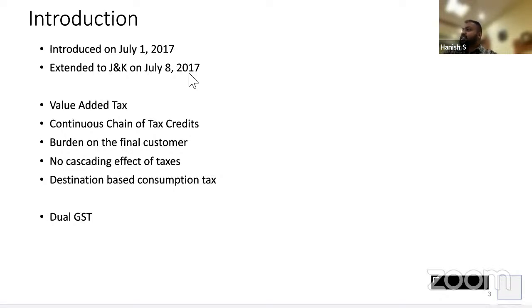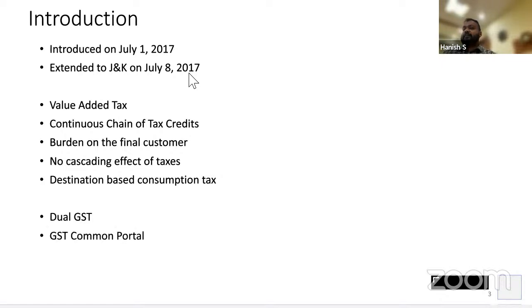Correct? No. Delivery is not relevant. Of course, relevant in a few cases, but in this case, delivery is not important. Here, the person who pays is the consumer. So the revenue will go to the state where the person who is paying is located. Billed to him, shipped to her. The place where billed to is located, tax will go to that state.